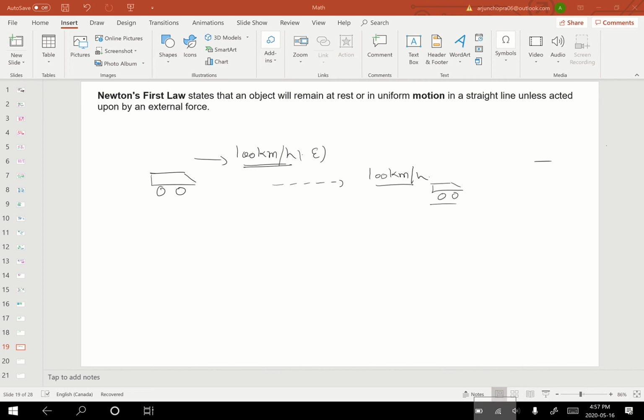So the reality is, the reason it comes to rest is because there is force of friction with respect to the ground. That friction is kind of a slow brake which is trying to pull it in the opposite direction. That's why this car comes to rest. But if this car is moving in space where there is no air and there is no friction, and it is moving in the east direction at 100 kilometers per hour, it will keep on moving in the east direction at 100 kilometers per hour. So that is in accordance with Newton's first law.